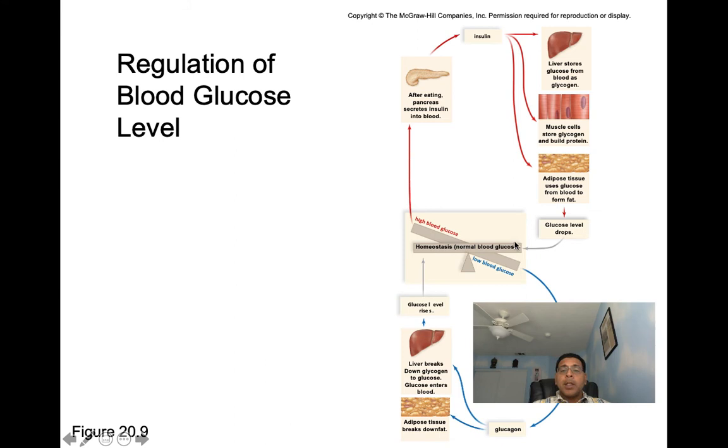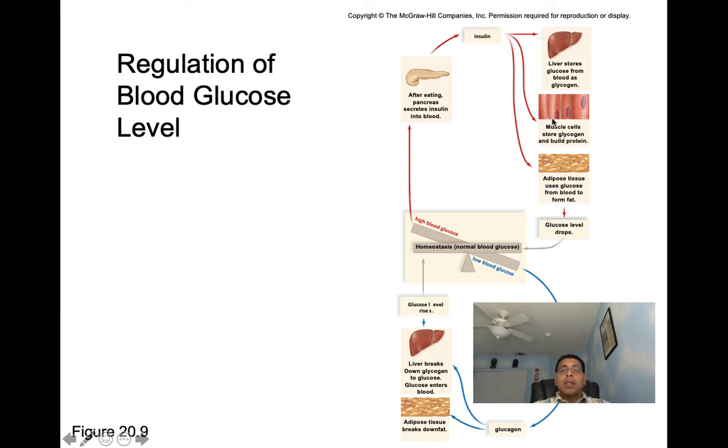So here we can see if we are in homeostasis, we're fine. However, if our blood glucose levels are too high, let's say for example after eating, insulin then gets secreted. We can see first, insulin is going to cause our liver to store glucose from our blood as glycogen.